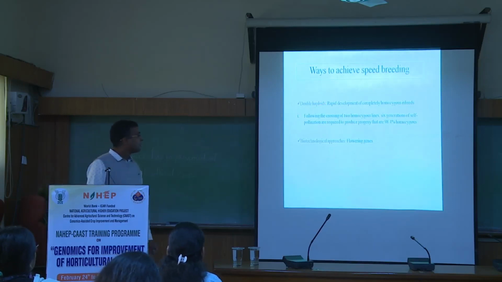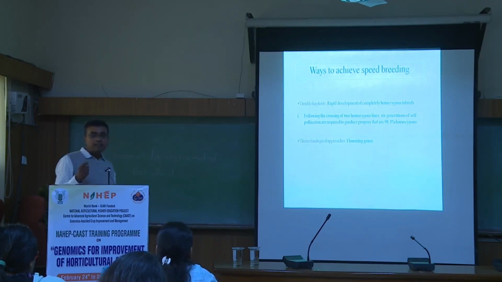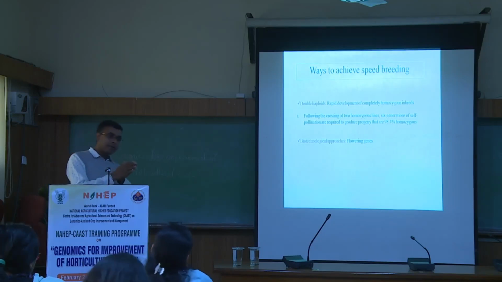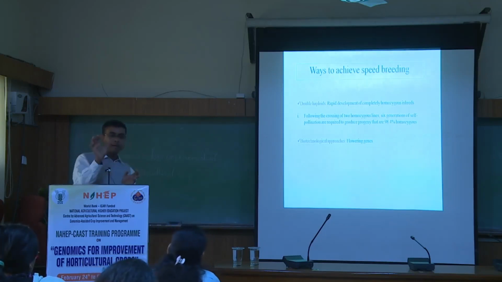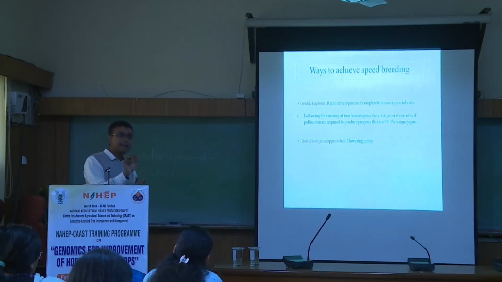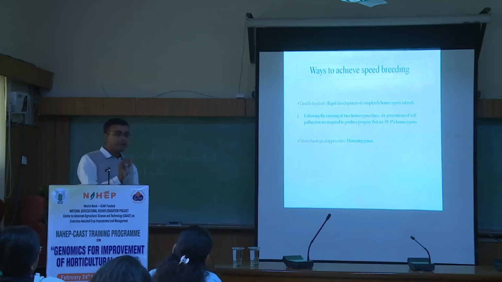Then another is double haploid. What is double haploid? You first produce haploid plants, then you diploidize them. Whatever the composition of the haploids, when you diploidize them, what you get are plants which are 100% homozygous. There is not a single allele which is heterozygous.